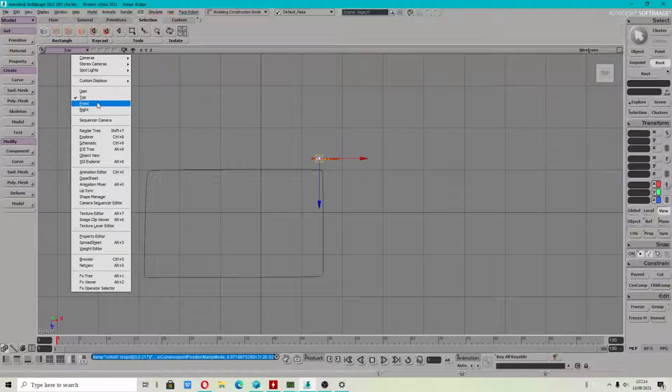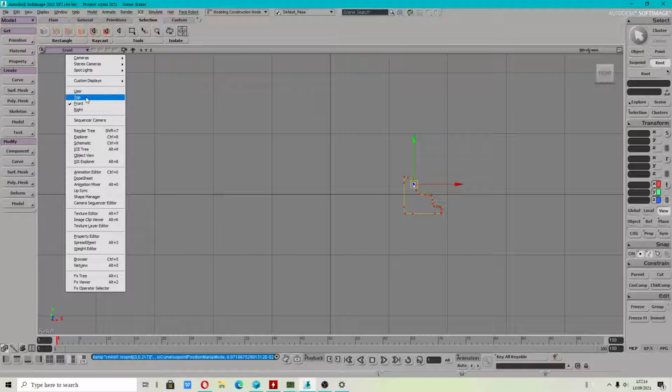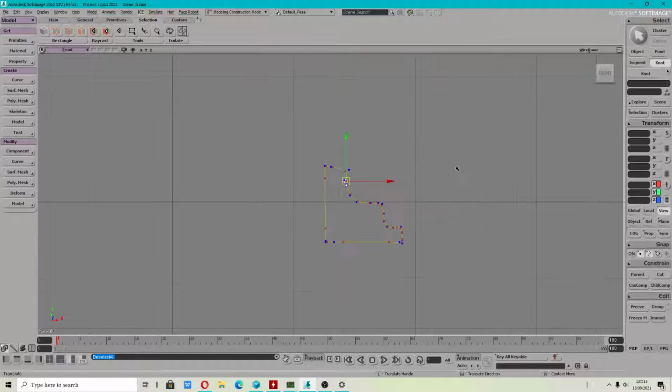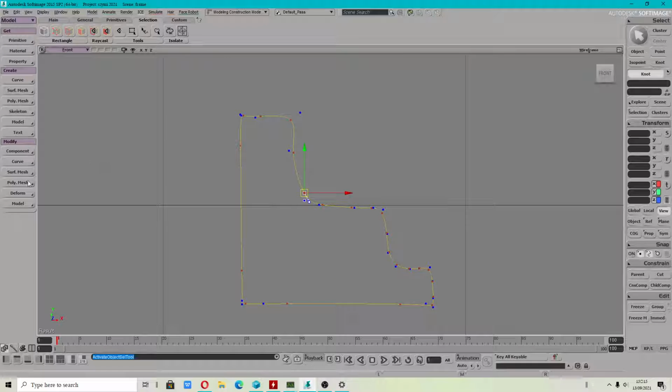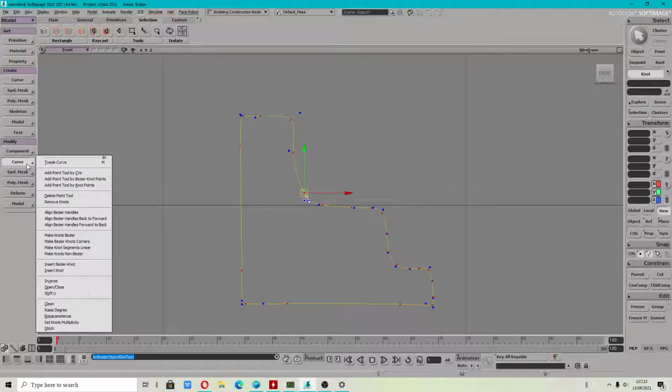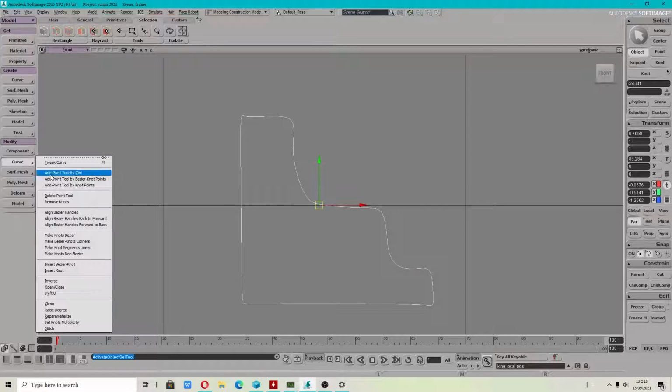Wait a minute. Do I do this correctly? Front? In the frontal viewport, because I moved my curve. You can also insert a curve if you want, but this works in object mode.